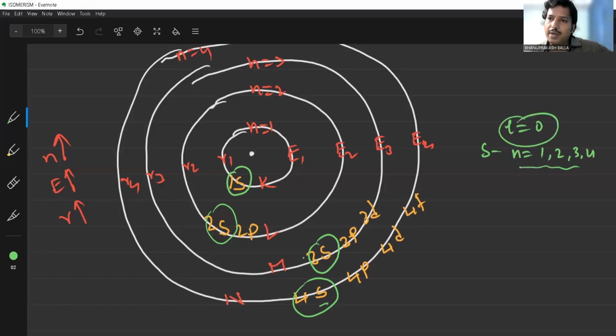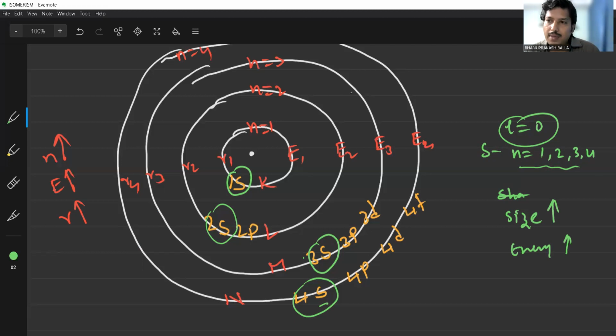The same L value, the n value will be different. The size of the particular subshell will be increased, and moreover the energy of the particular subshell also will be increased. So that is the conclusion about the first two quantum numbers.